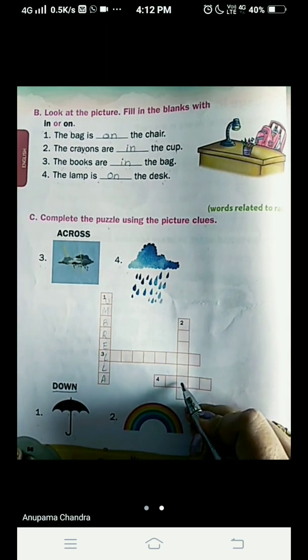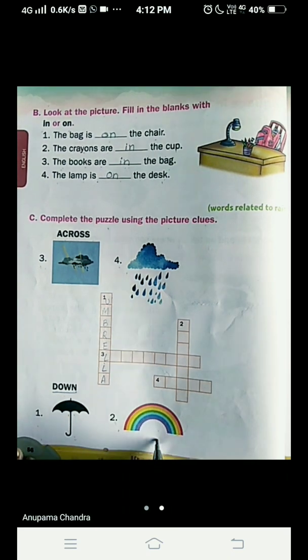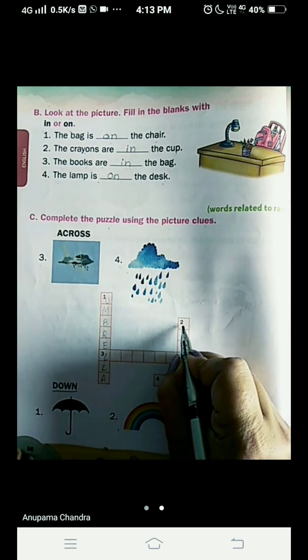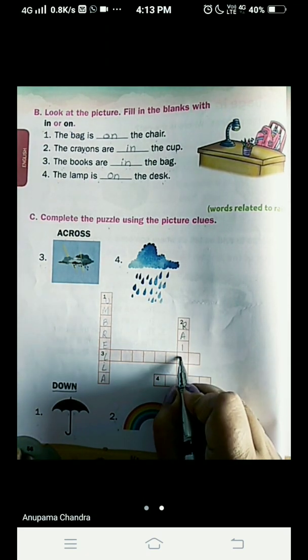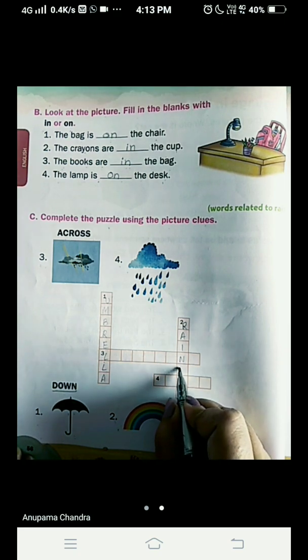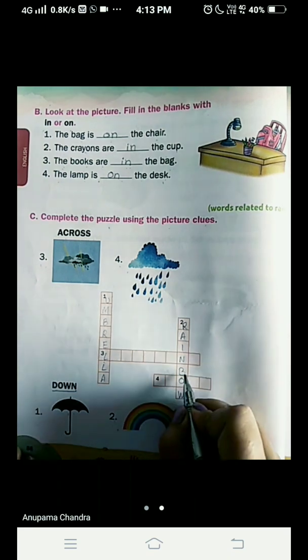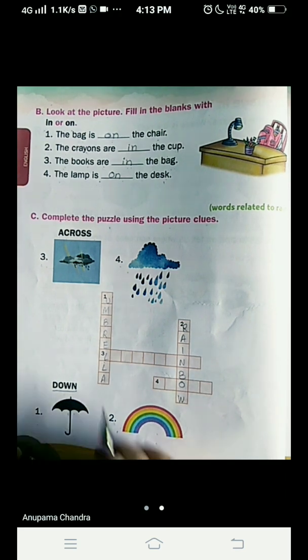Again we have to write downward. Number 2 is given here. What is in the picture? It is a rainbow. We are going to write here RAINBOW, rainbow. Very nice.